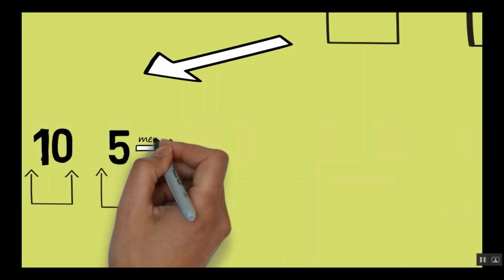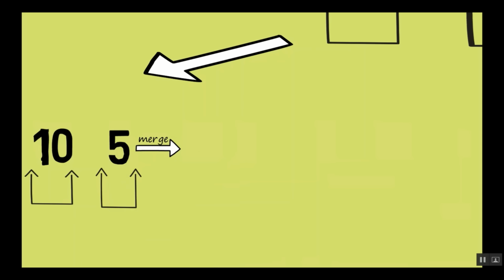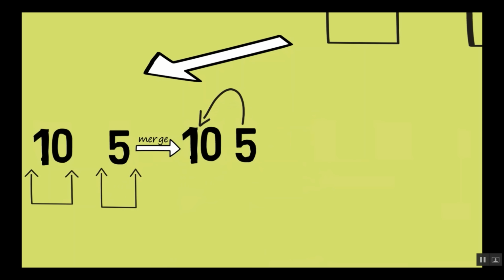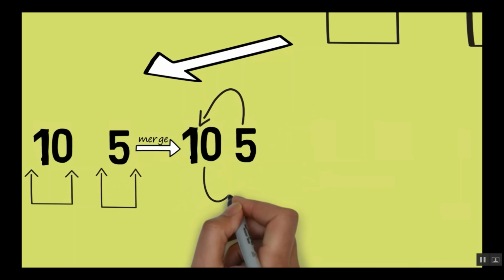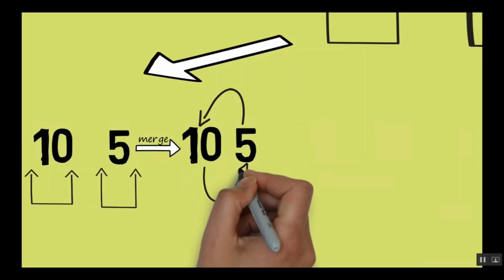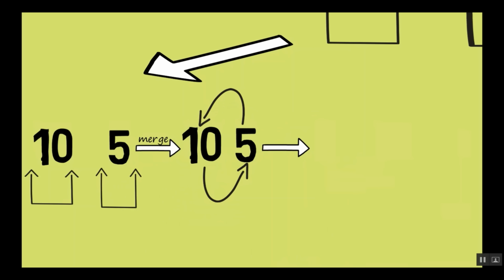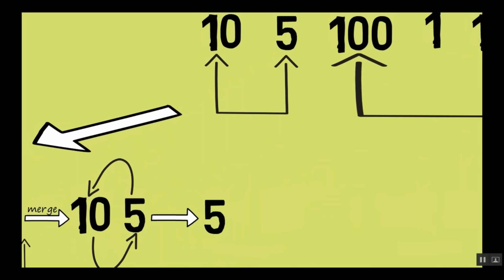As you can see, the merging algorithm would take 10 and 5 and put them in the correct order. As you know, 5 is less than 10. So these elements will have their places interchanged, and what we will get is a sublist with 5 and 10, and we will say that this sublist is now sorted.